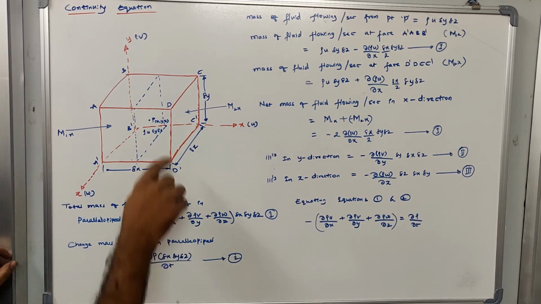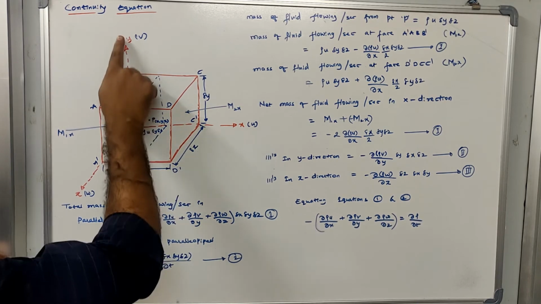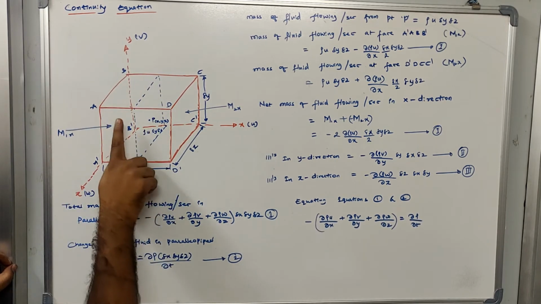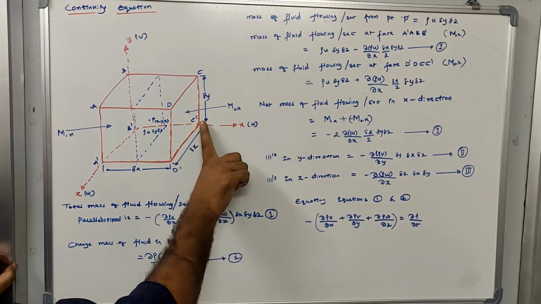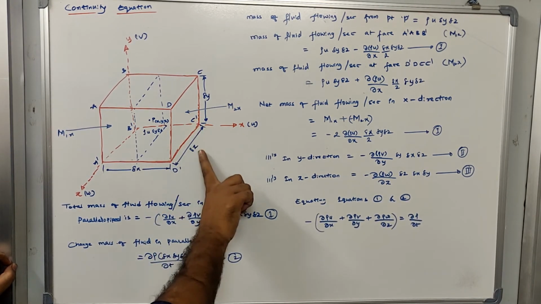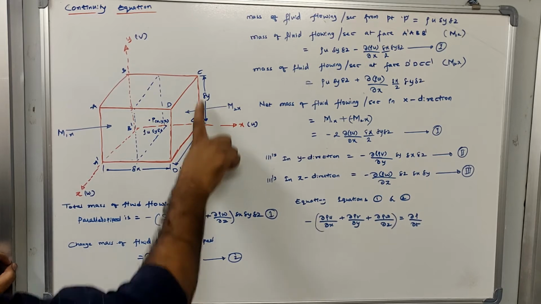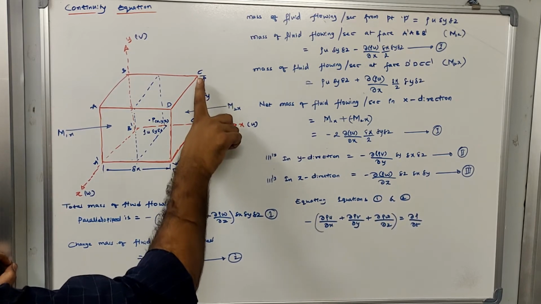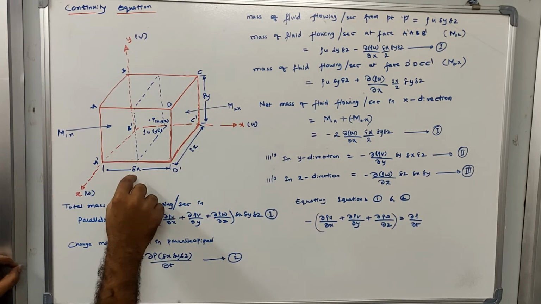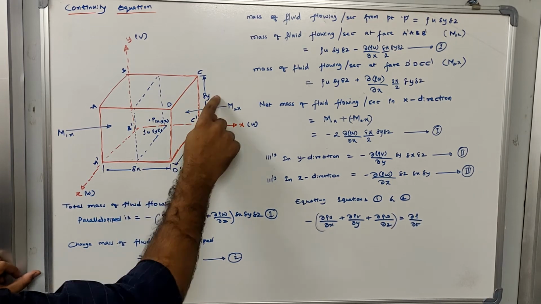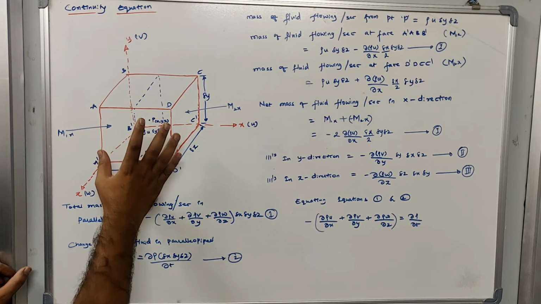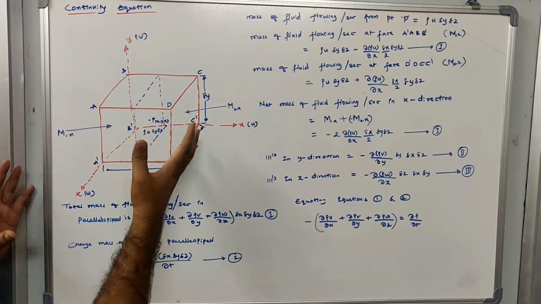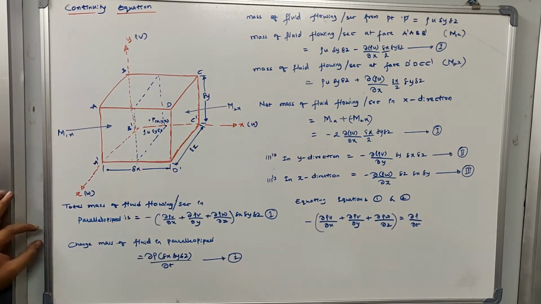Let us consider this is your x direction, this is your y direction, this is your z direction. Whatever you measure in the x direction, I am calling delta x. What you measure in the z direction, we call delta z, and the length you measure in the y direction will be called delta y. So here delta x, delta y and delta z are not of the same dimension. Such a geometrical figure we call a parallelepiped. This is what you need to understand first from this figure.